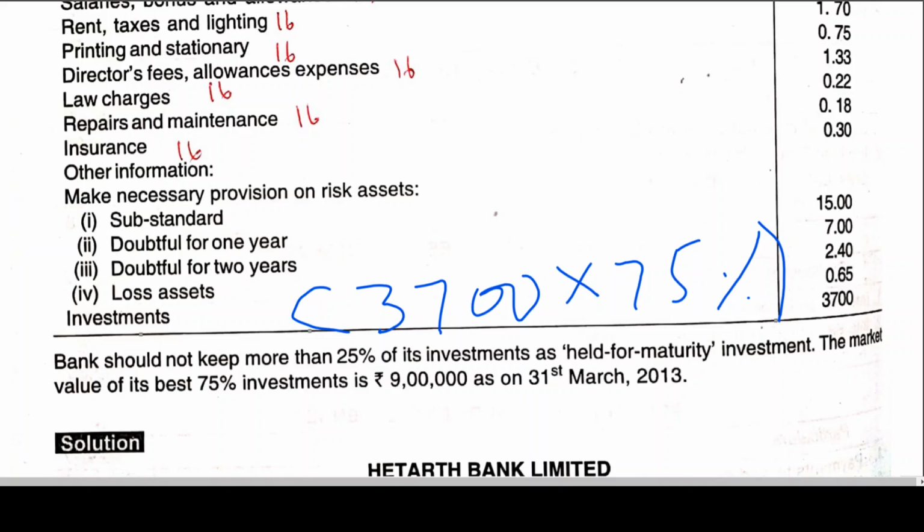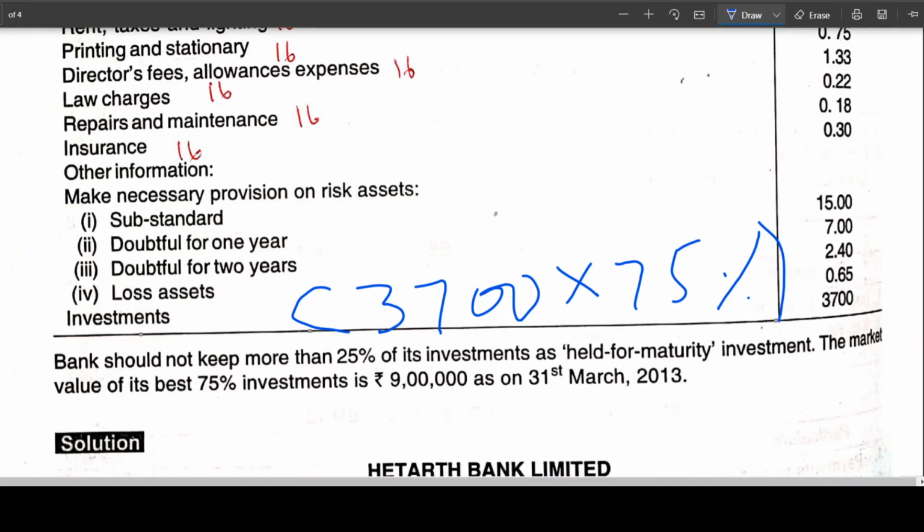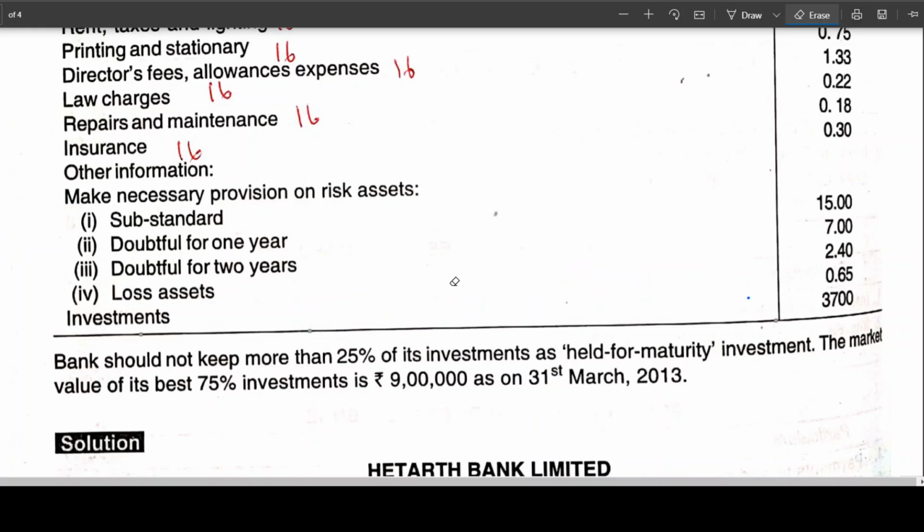I think this is the important point about investments. Now I think you got clarity on this. We have three classifications of investment that you learned: held to maturity, held for trading, and available for sale. You got these three points in the material.